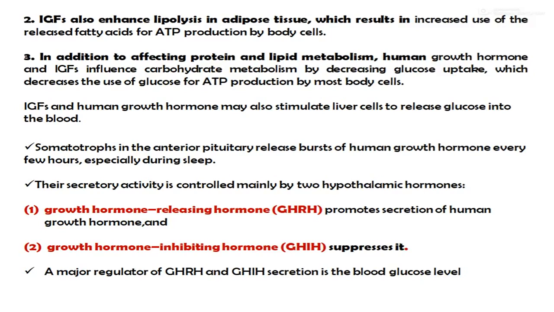The second one is the growth hormone inhibiting hormone. Growth hormone releasing hormone promotes the secretion of human growth hormone, and growth hormone inhibiting hormone suppresses it. A major regulator of growth hormone releasing hormone and growth hormone inhibiting hormone secretion is the blood glucose level.